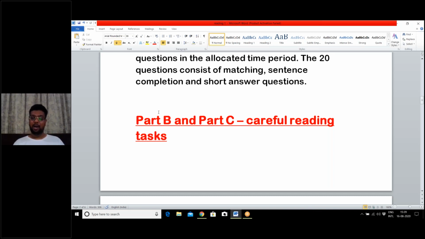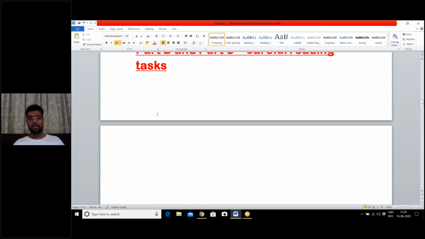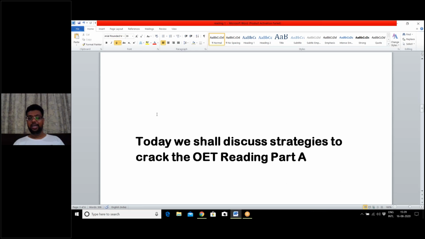So today we will pay our entire focus and concentration, and we will learn certain strategies to solve reading part A. So just gear up, tighten your seat belts, and be very focused, because today you are going to learn something very new. I believe that when this session is over, you will be able to crack reading task A very efficiently.